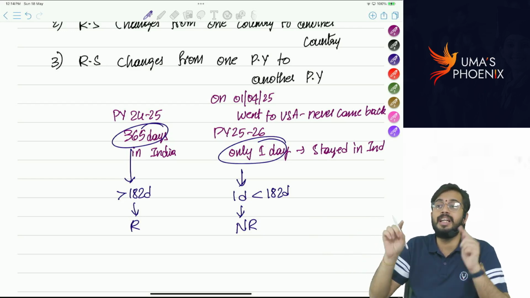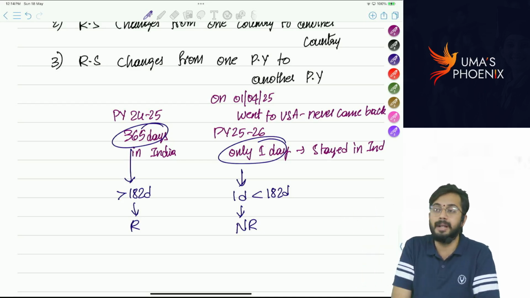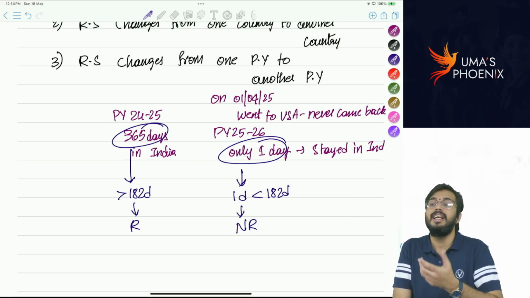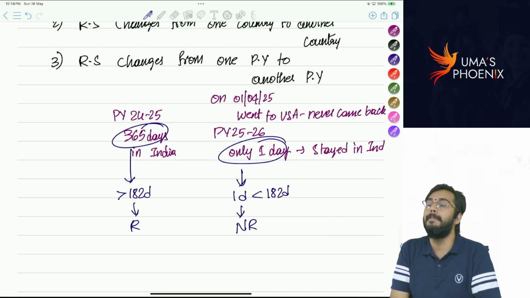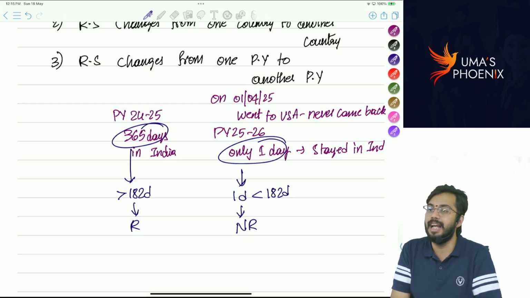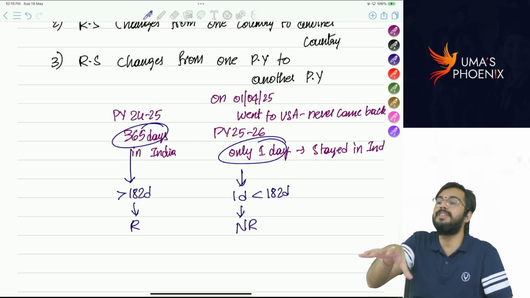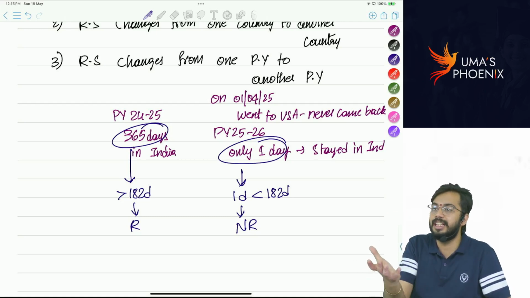This residential status is subject to change from one previous year to another previous year. What I said, residential status is determined based on the number of days an individual stays in India. Am I correct or not? That means based on physical presence we determine residential status.